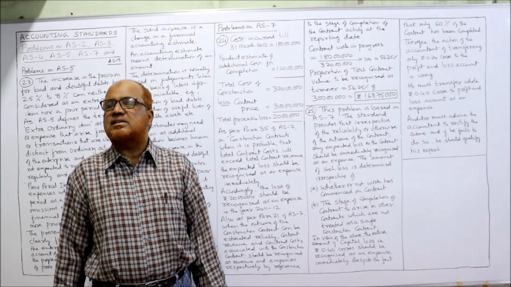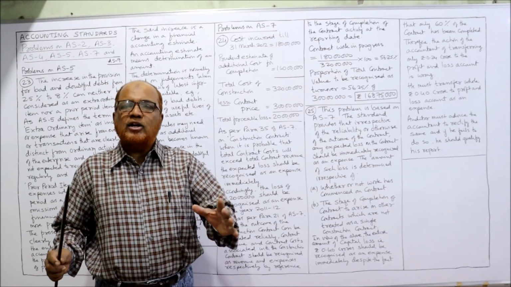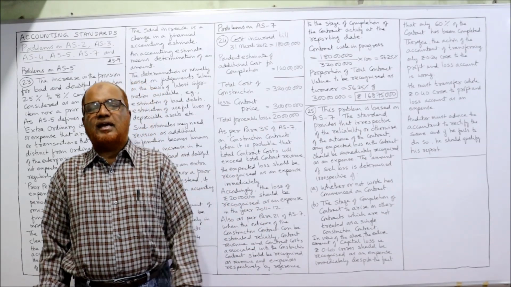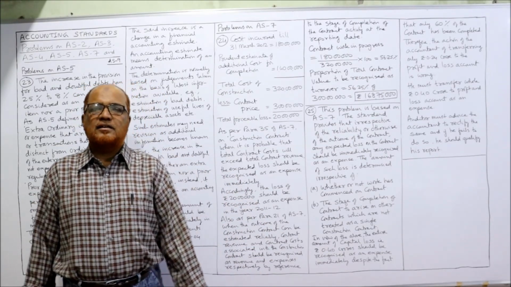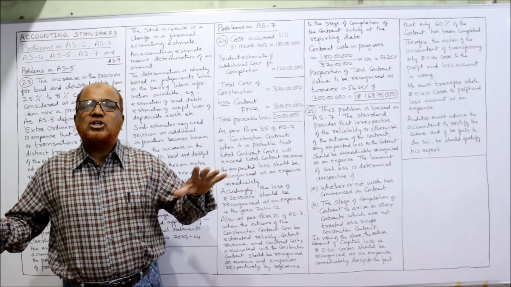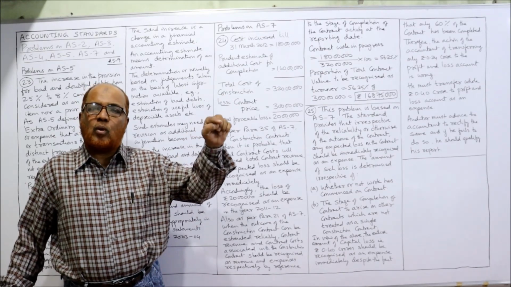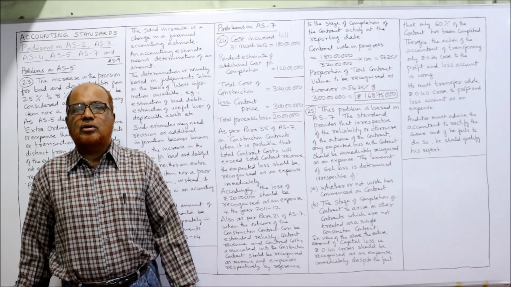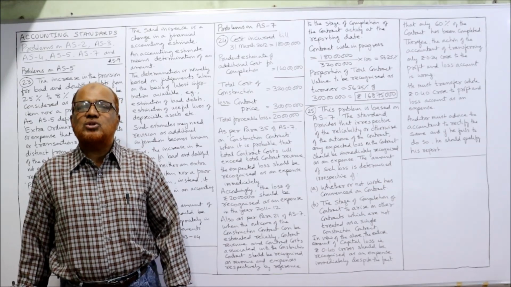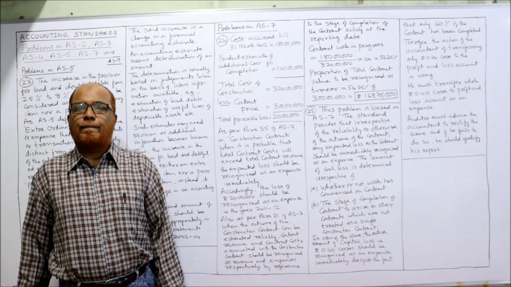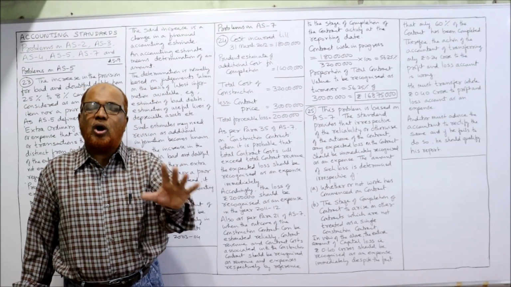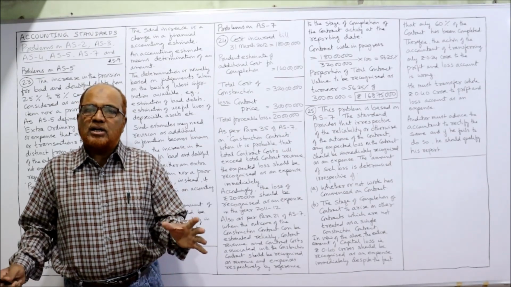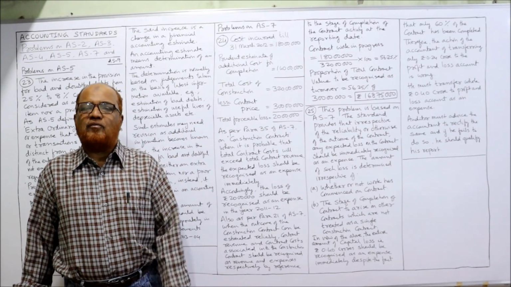What does accounting standard AS7 say? According to para 35 of AS7, the complete loss should be provided to the profit and loss account, not the percentage of work completed. The accountant is wrong. He should not charge 24 lakh to the profit and loss account.